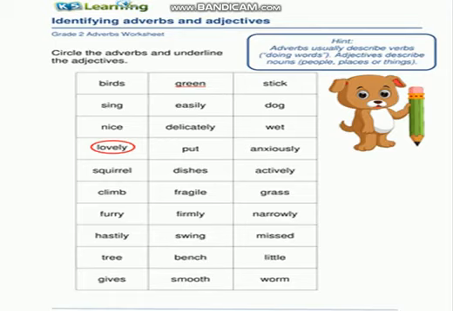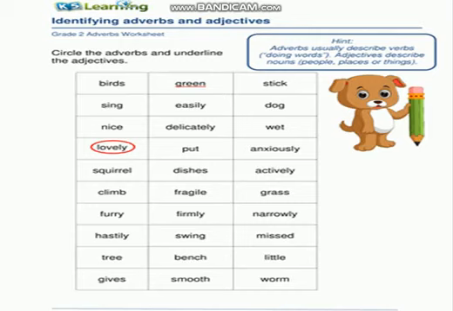Fragile. It is a fragile glass. Let's suppose we say that, so it is an adjective. It is telling us about the glass. Underline it. Then we have the word grass, which is a noun. Furry. What is it? Furry. This cat is furry, so you have to underline it because it is an adjective. Then we have the word firmly. He is holding the pipe firmly, so this one is an adverb. You have to encircle it.